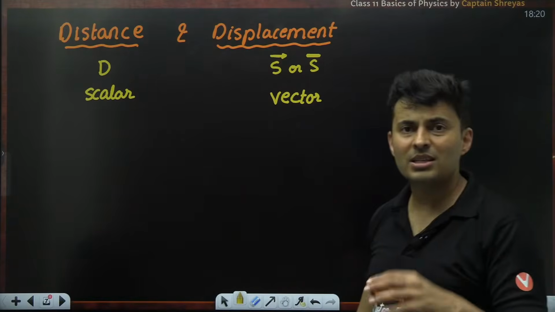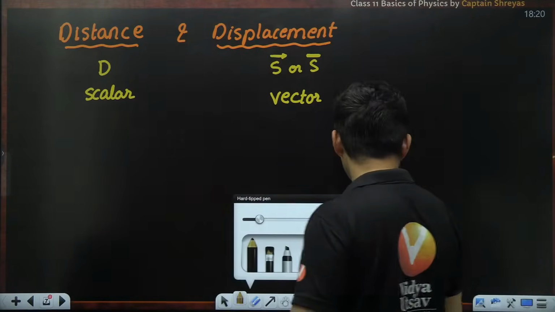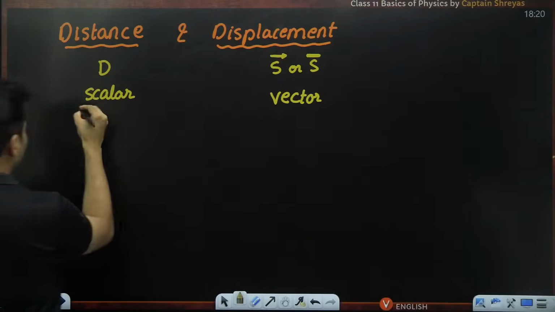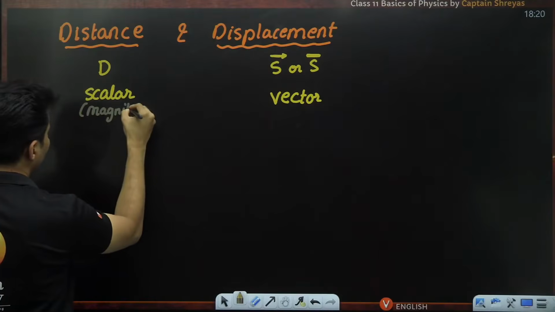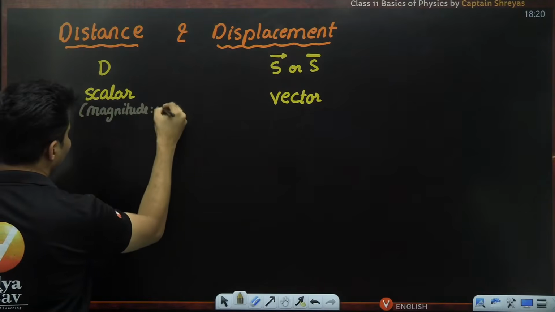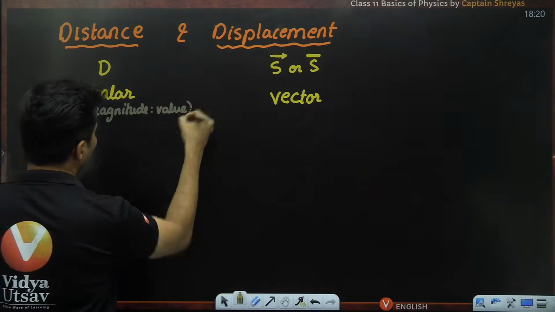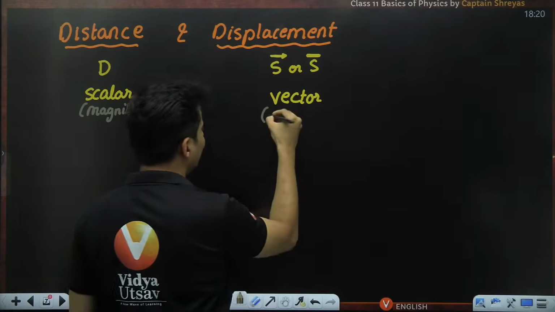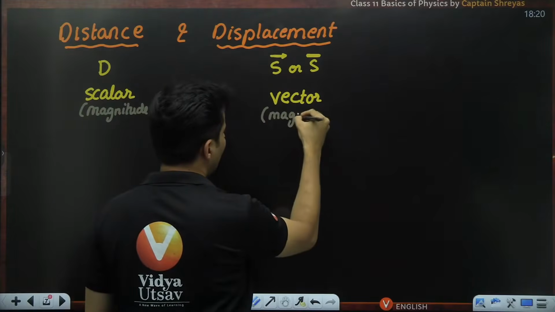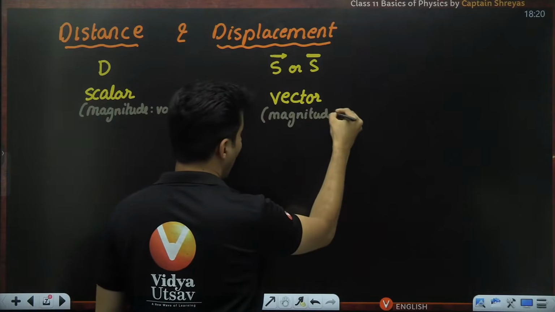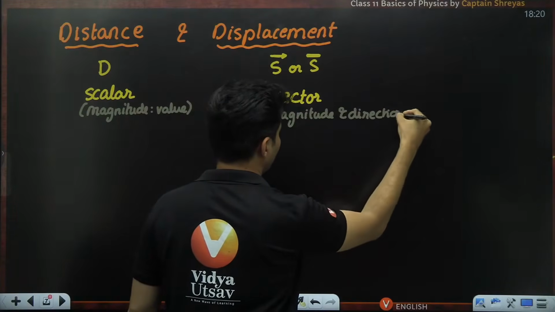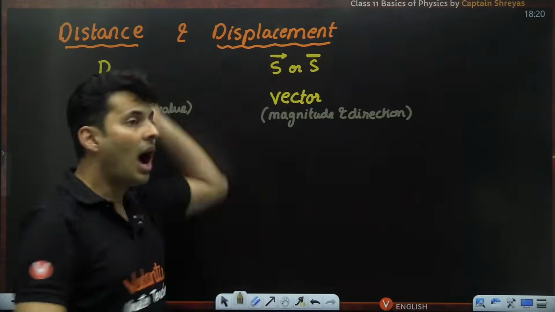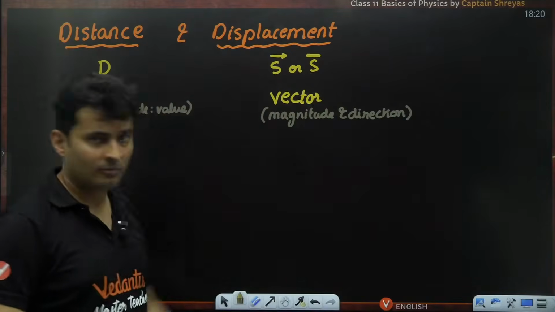Now, what is the difference between scalar and vector? If you have forgotten, let me remind you. When you talk about scalars, you just give me the magnitude. The magnitude means the value of it. Whereas when it is a vector, you give me the magnitude and the direction. Both are mandatory.